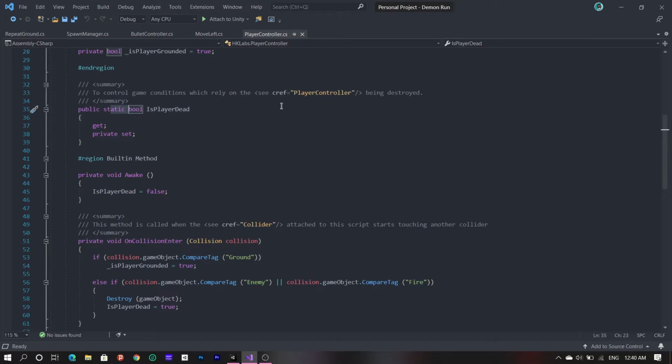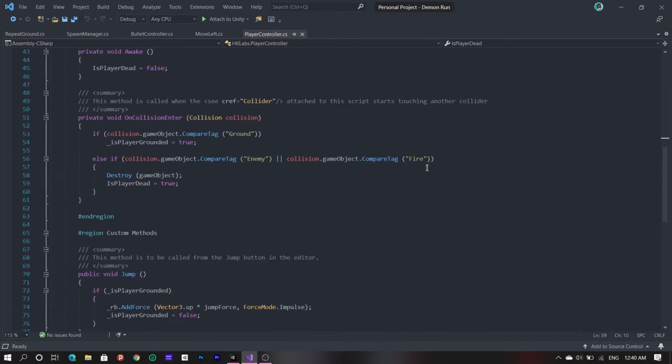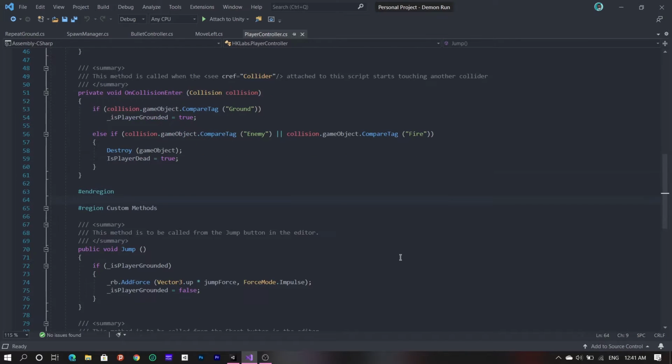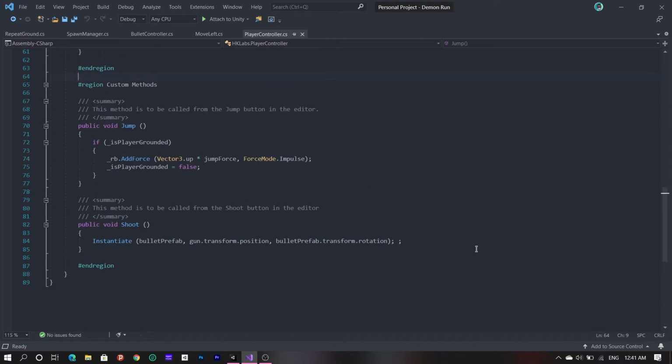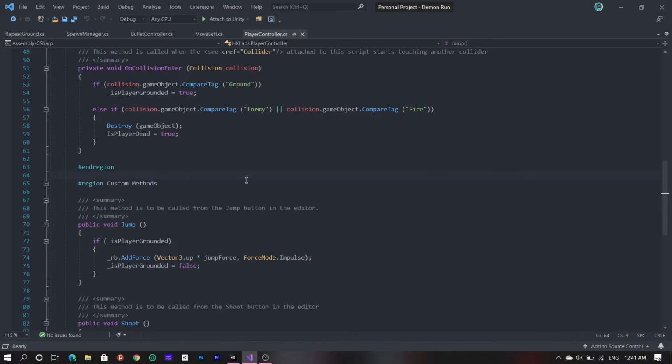Alright, now that was a brief about properties. Let's move on. As you can see the code here, now I know this probably isn't the best way of doing things. There are some better ways, I'm sure of it. But mine is a very simple project so far, so I don't think I require any advanced techniques. But yeah, if you think you can make my code a little more efficient, let's hang out in the comments. You're more than welcome to share your thoughts.